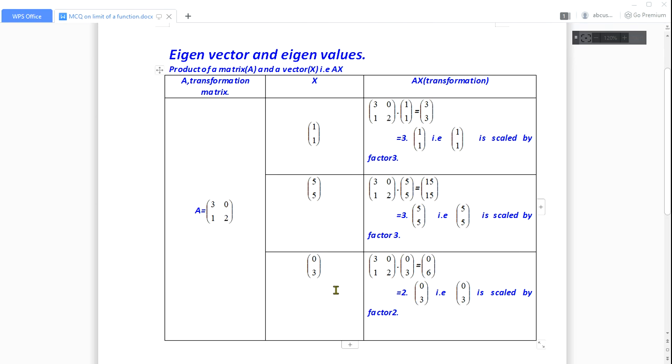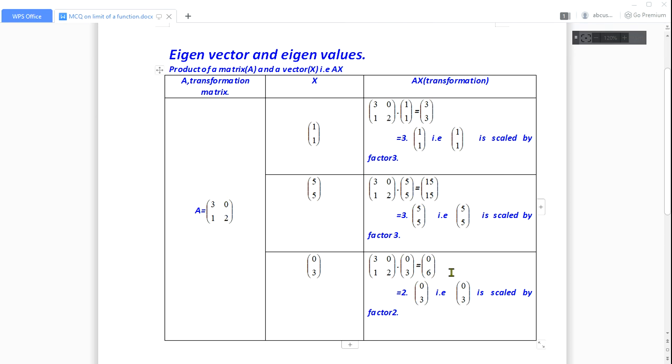And similarly in the third example, the vector is (0, 3), and it is multiplied with the transformation matrix, and the resultant vector is (0, 6), which is 2 times the previous vector. So this number 2 is the eigenvalue, and this vector (0, 3) is the eigenvector for this matrix A.